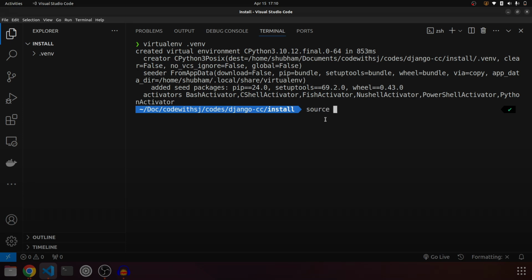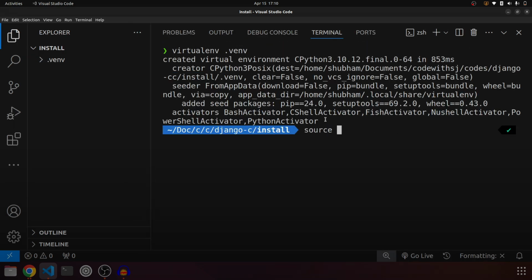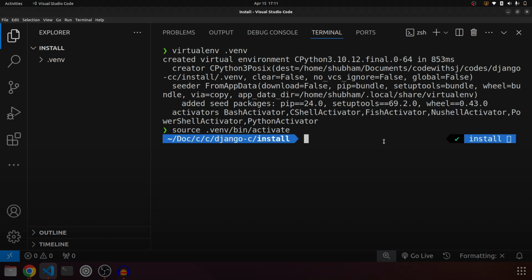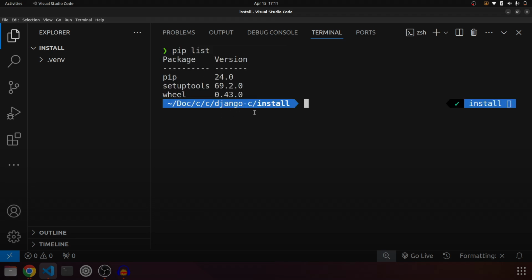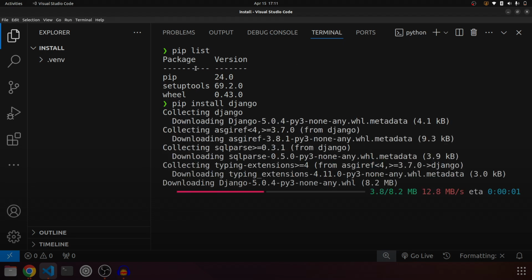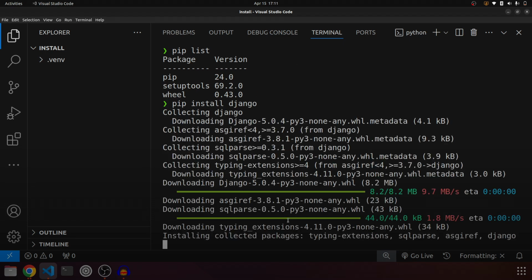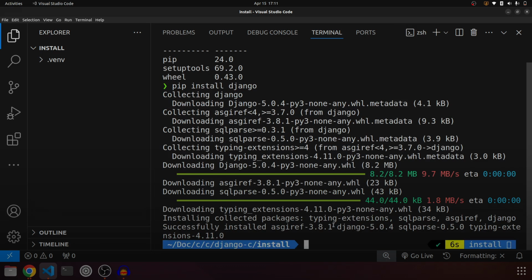To activate our environment, we have to type source. Let me zoom in. Source .env, the environment name that we created over here, then bin and activate. Let me clear this, and over here we'll check pip list. Okay, so we'll check what things are already installed, only these things. So now let's say pip install django. This will download and install Django and the necessary packages.